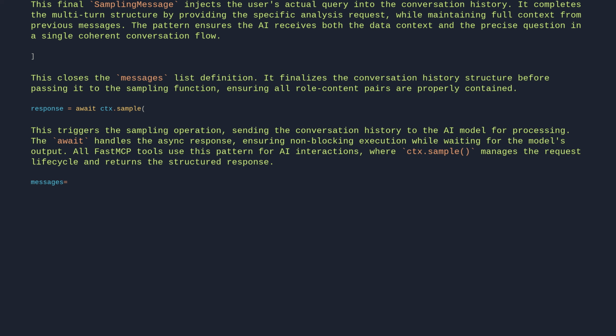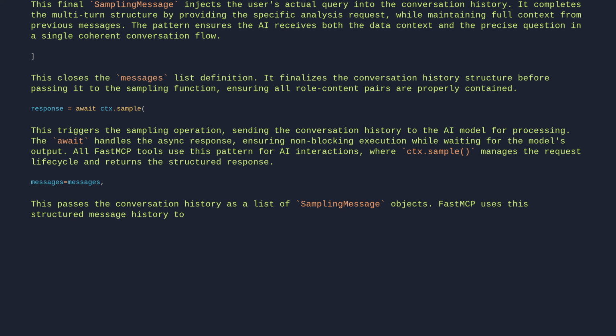messages=messages. This passes the conversation history as a list of sampling message objects. FastMCP uses this structured message history to maintain context across multi-turn interactions, enabling stateful conversations with the AI model.